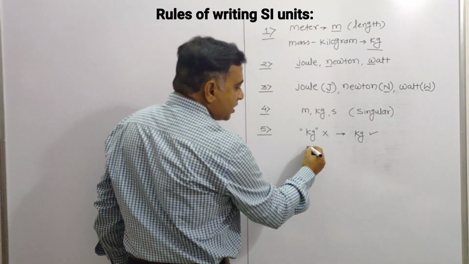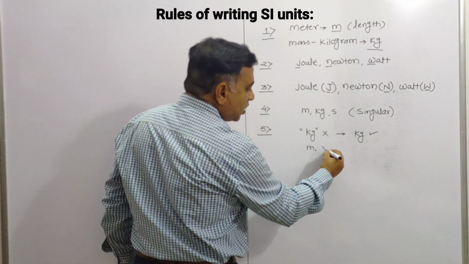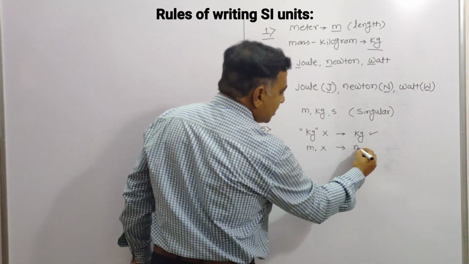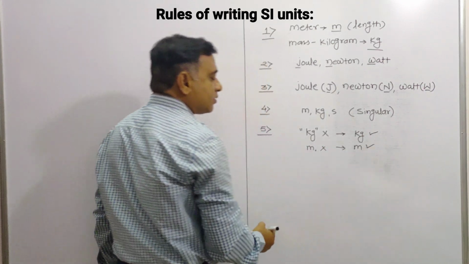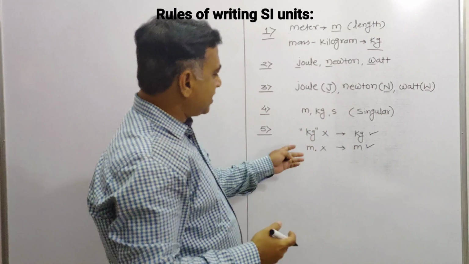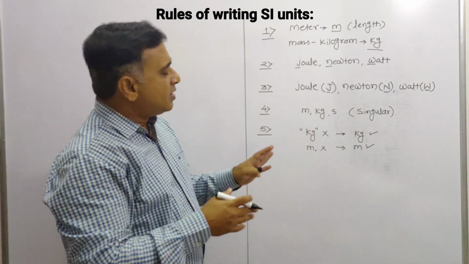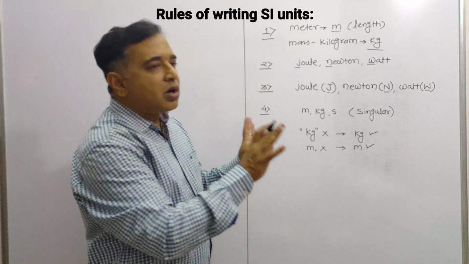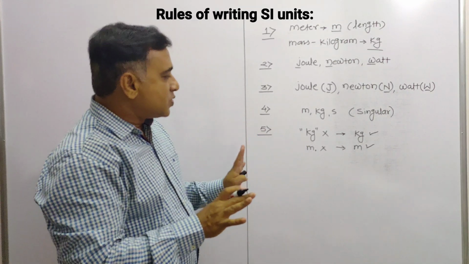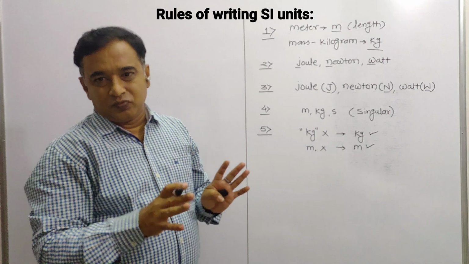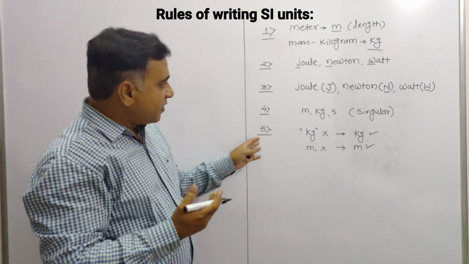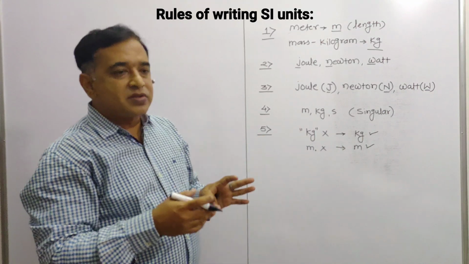So meter with a full stop is not allowed. Here the only correct form is meter. Several examples we will take, but here it is enough. That is, kilogram in inverted commas means punctuation is not allowed. In short, punctuations are not allowed. Now the next is the fifth one, which indicates that punctuations such as